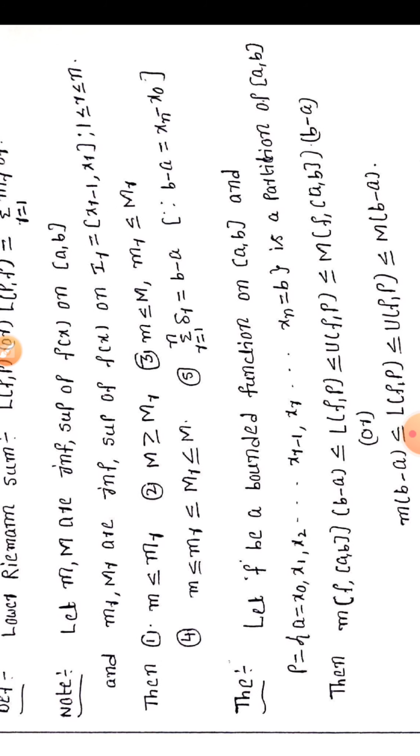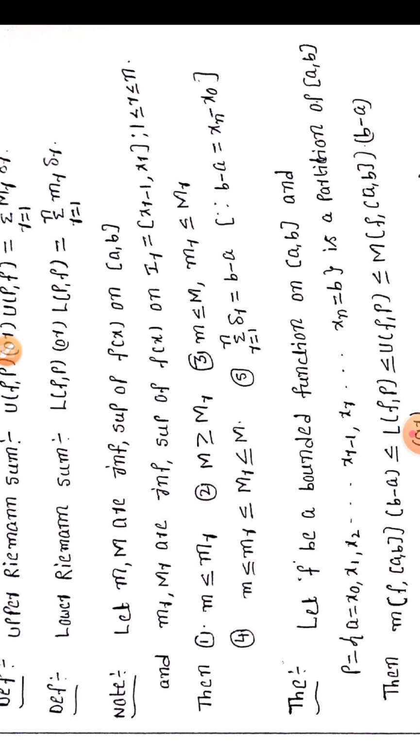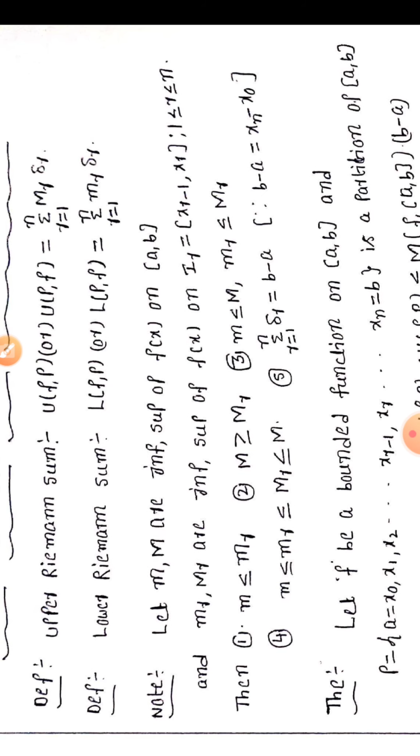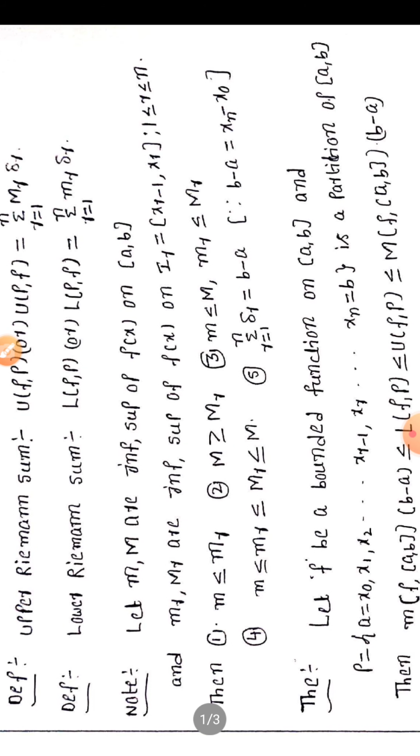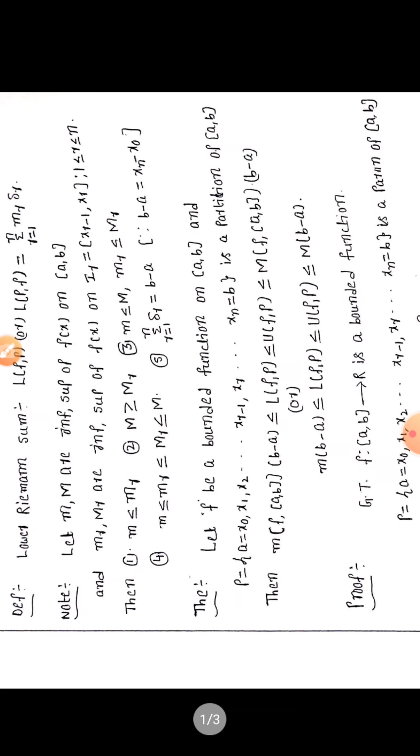Next one, summation r equals 1 to n of delta r equals b minus a equals xn minus x naught. These are some important definitions from yesterday's class. Upper Riemann sum U(f,P) equals summation r equals 1 to n of capital Mr delta r. Lower Riemann sum L(f,P) equals summation r equals 1 to n of small mr delta r, where small m, capital M are the infimum, supremum of f(x) on [a,b], and small mr, capital Mr are the infimum, supremum of f(x) on the rth subinterval Ir.